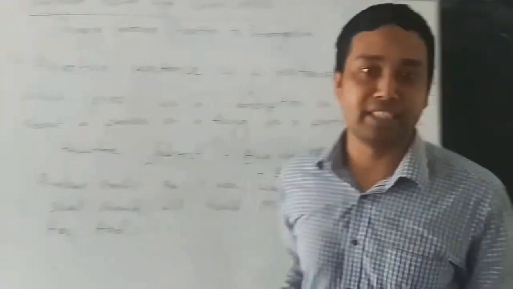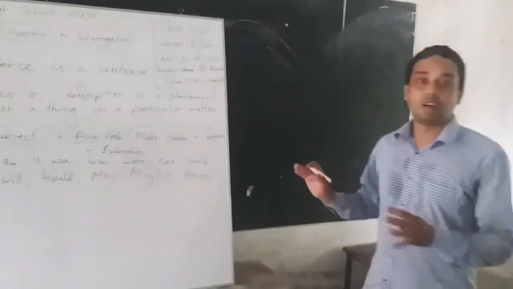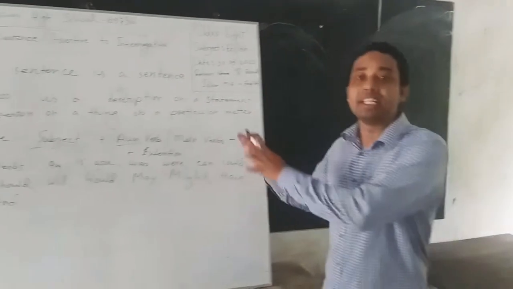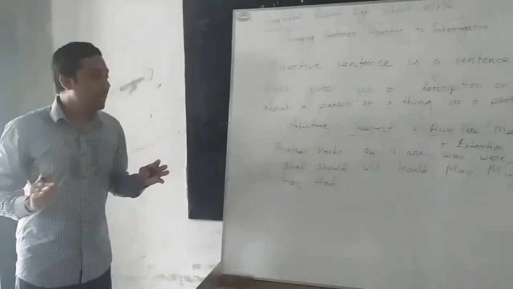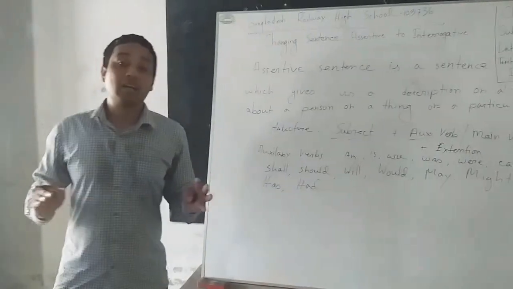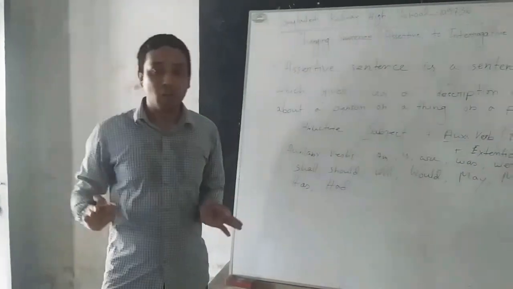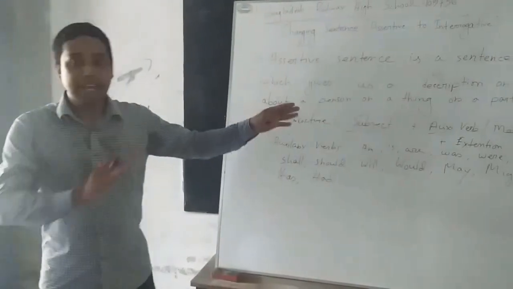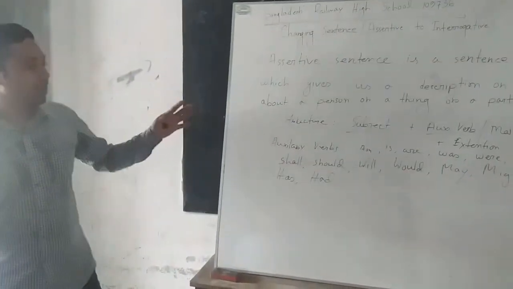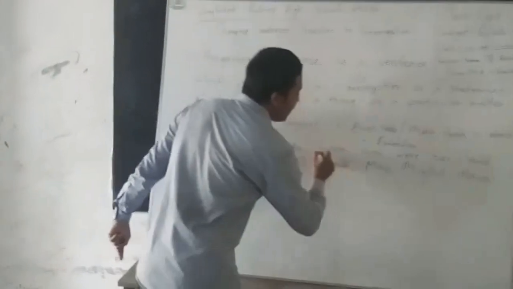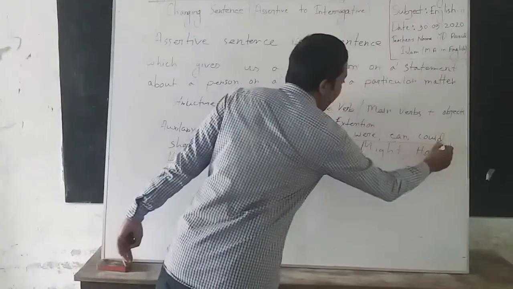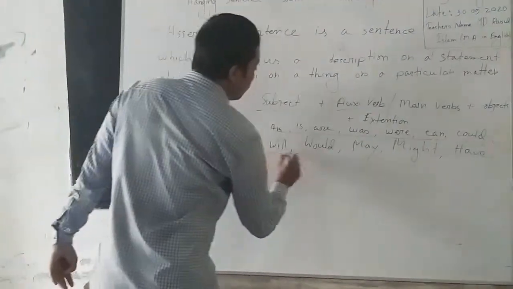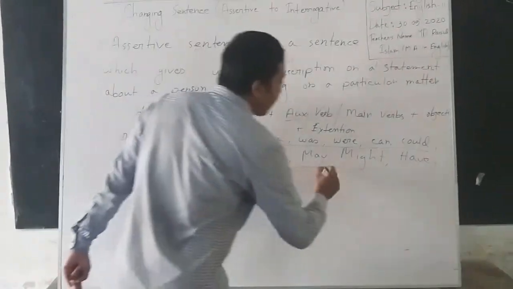Knowing auxiliary verbs is very important for changing assertive sentences into interrogative sentences. At first, you need to have a very clear idea which are auxiliary verbs and which are not. These auxiliary verbs can be categorized into two or three categories. The be auxiliary verbs are is, was, were. Then the modal auxiliary verbs we have are can, could, shall, should, will, would, may, might.